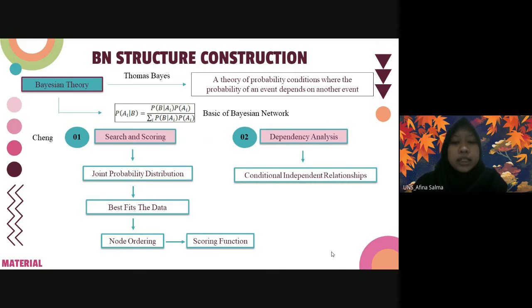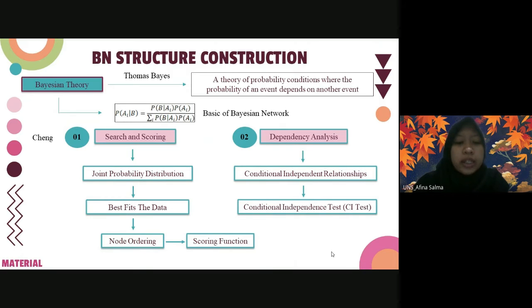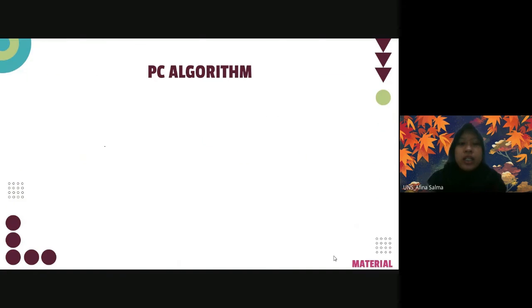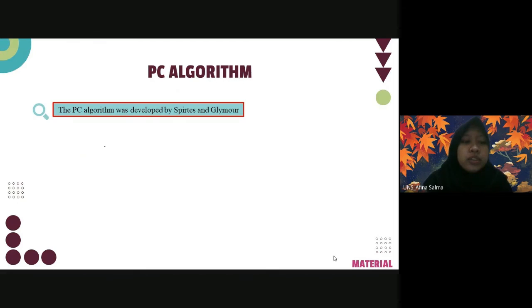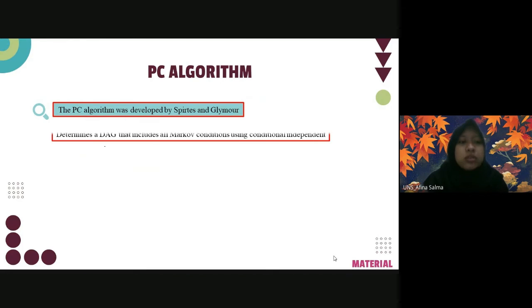Dependency analysis. In this approach, Bayesian network is seen as a set of conditional independent relationships and works by identifying conditional independent relationships using conditional independence test or CI test. Next is PC algorithm. PC algorithm was developed by Spirtes and Glymour. The PC algorithm determines a DAG that includes all Markov conditions using conditional independence.